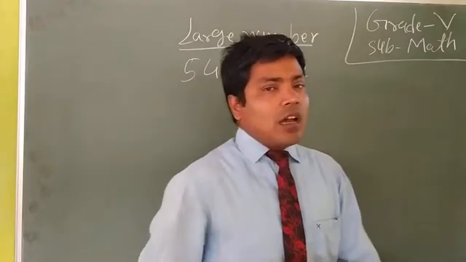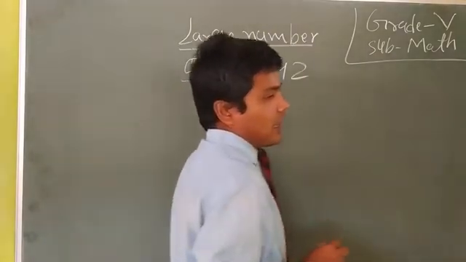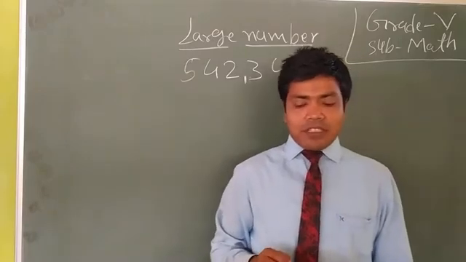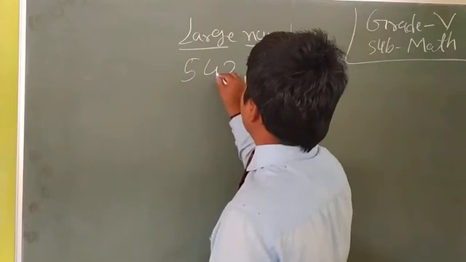In the national number system, we add the first comma after 3 digits, that means after hundreds, and after that we use a comma every 2 digits.